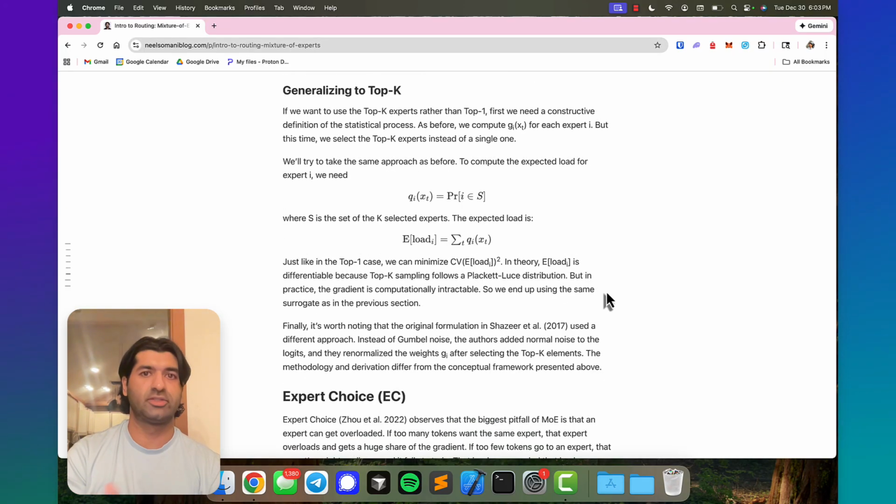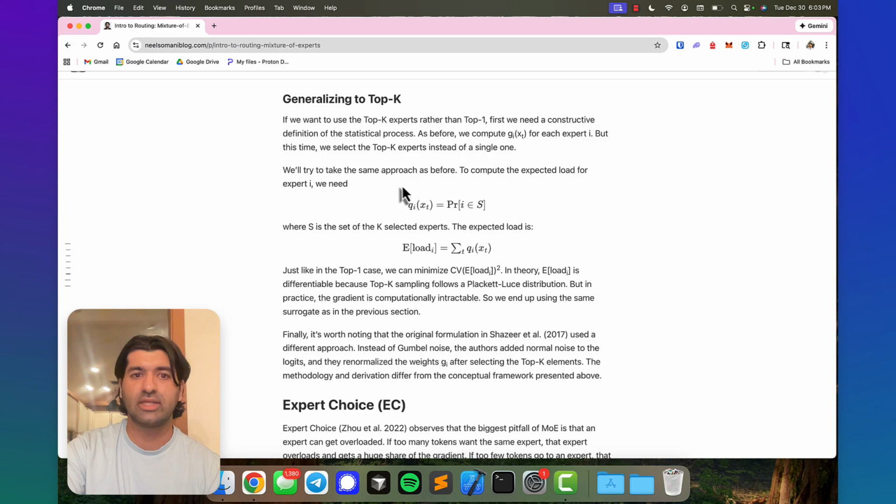Usually for mixture of experts, you don't want to just pick one expert though. You want to pick the top K. And that's because maybe one expert is a little bit noisy or it has some variance. So you can even that out by picking K experts. And you can define it pretty similarly to how we did above. Instead of P sub I being the probability that I is the top expert, now we're going to say Q sub I, which is some other version of basically P sub I, is the probability that I belongs to S, which is the subset of the top K experts.